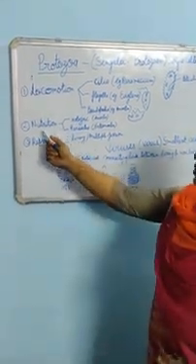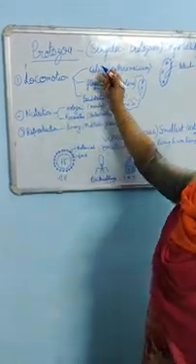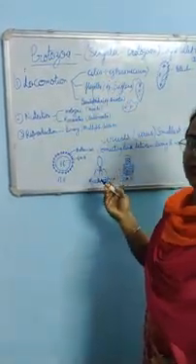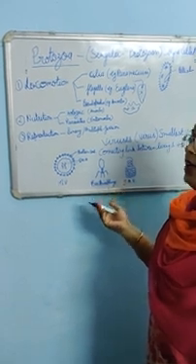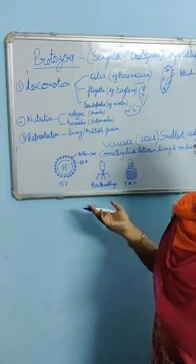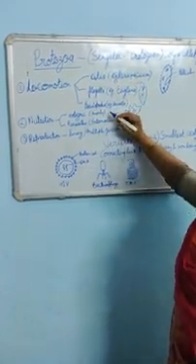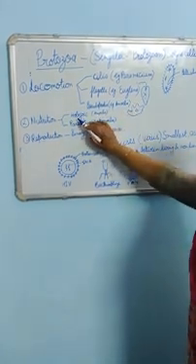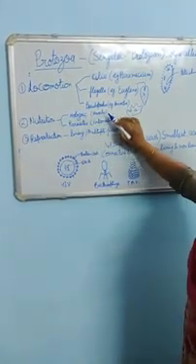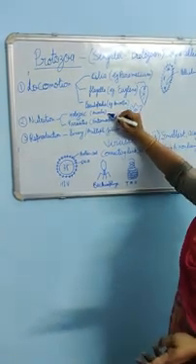Now, mode of nutrition: how do they take their food? Plants are autotrophic because they have chlorophyll and are photosynthetic. But these are animal-like structures, they do not have photosynthetic pigment, so they are holozoic, meaning taking food in solid form from other organisms, like amoeba.